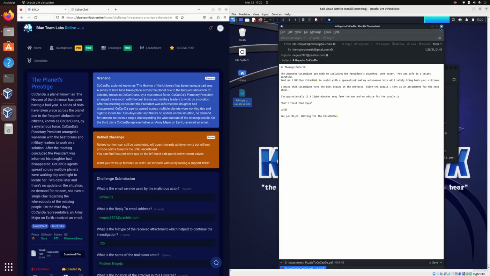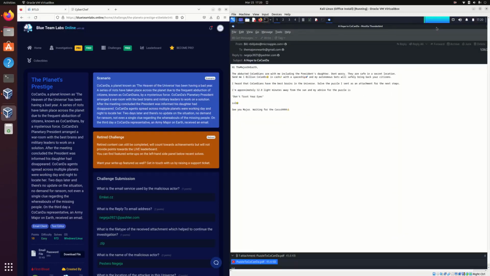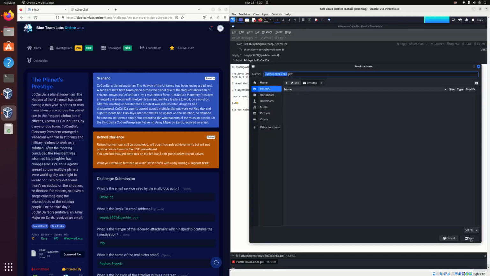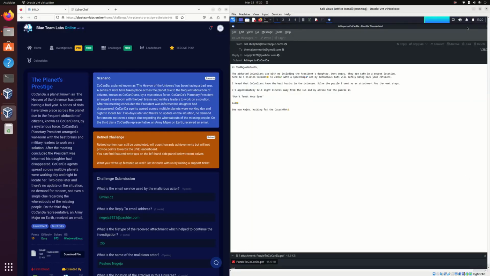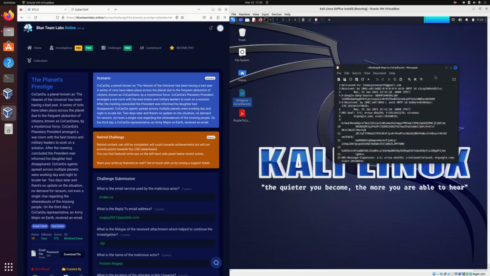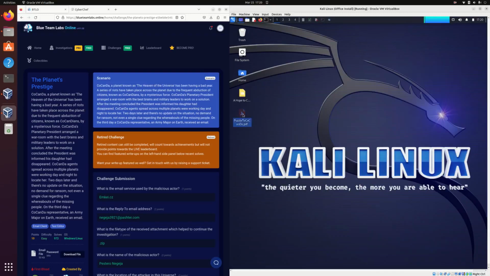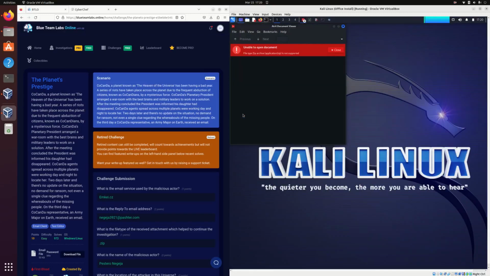The next question is, what is the file type of the received attachment which helped to continue the investigation? This is going to have to do with the attachment that was sent over. What I want to do is download it to the computer. It should be saved on the desktop. Let's see if we can open it up. If I try to open it up and see the contents, I actually get an error message saying unable to open document, file type zip archive, application/zip is not supported here.